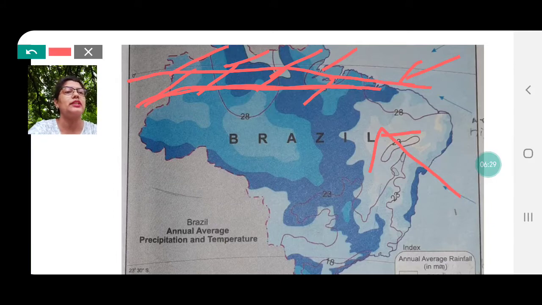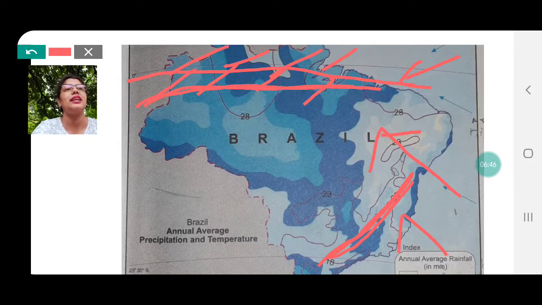The next question is, what could be the obstruction in the way of these winds? This also we have studied while talking about the physiography. We know that we have great escarpments situated in the southeastern part of Brazil, and these great escarpments act as an obstruction for these southeast trade winds. Which type of rainfall will occur because of these winds?